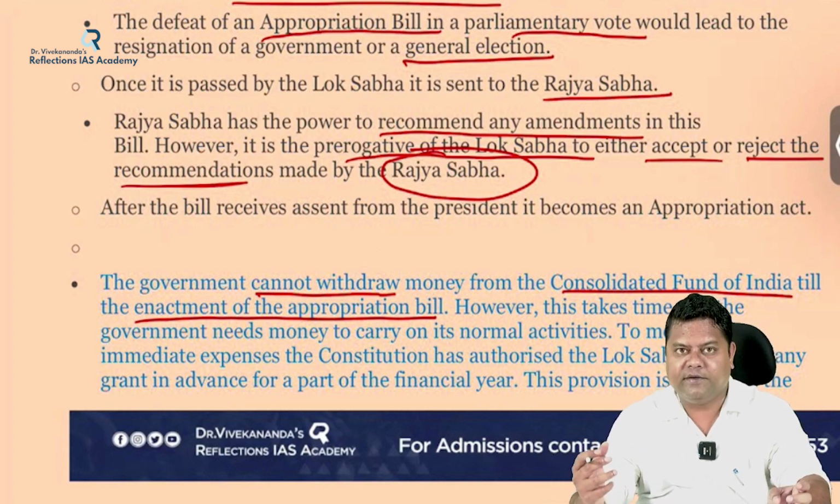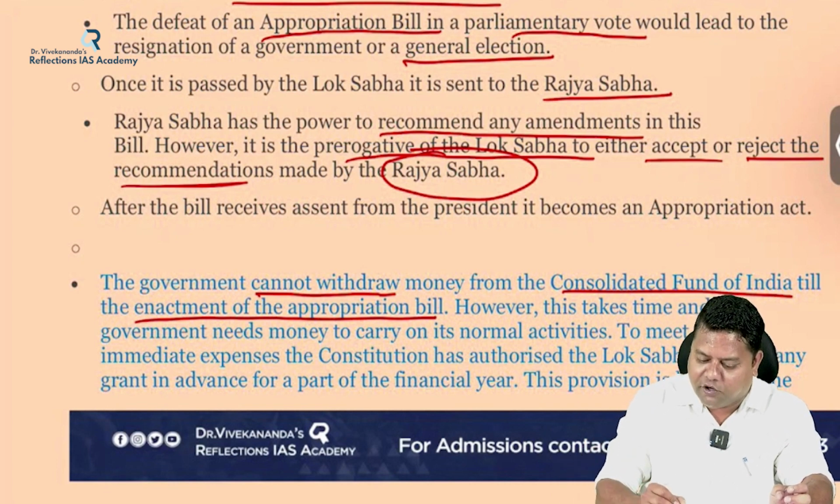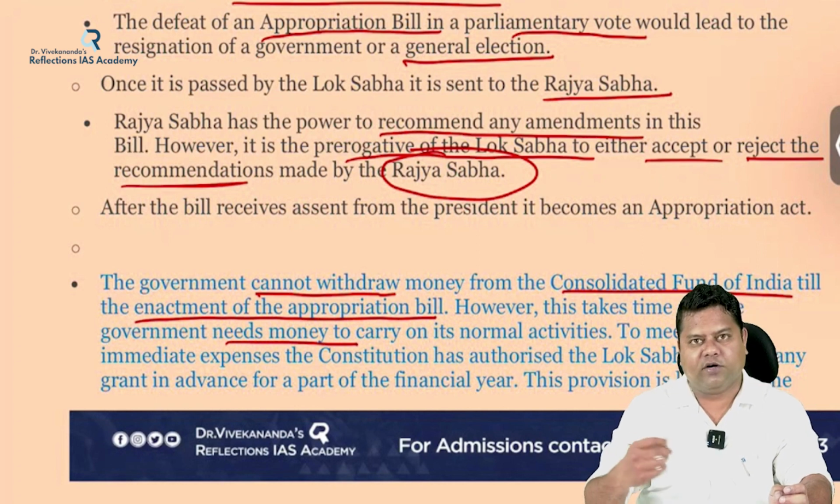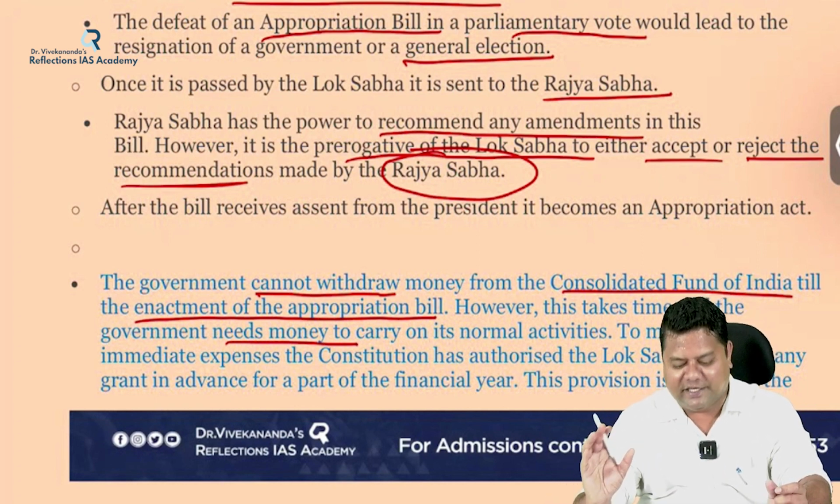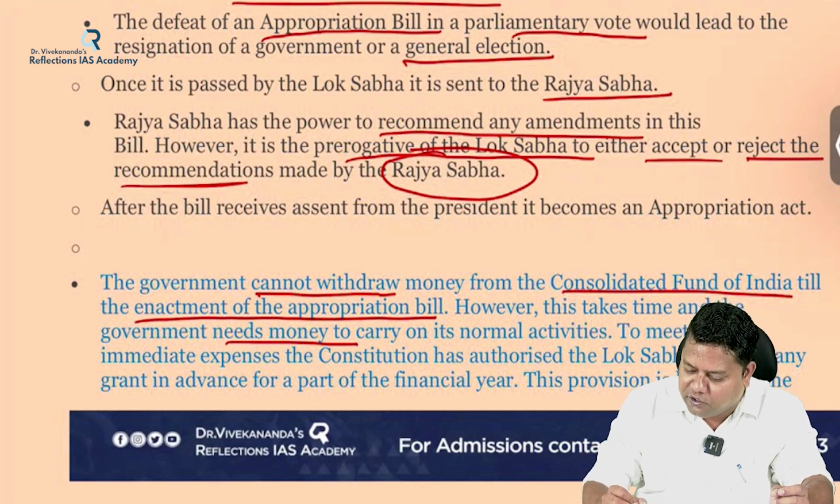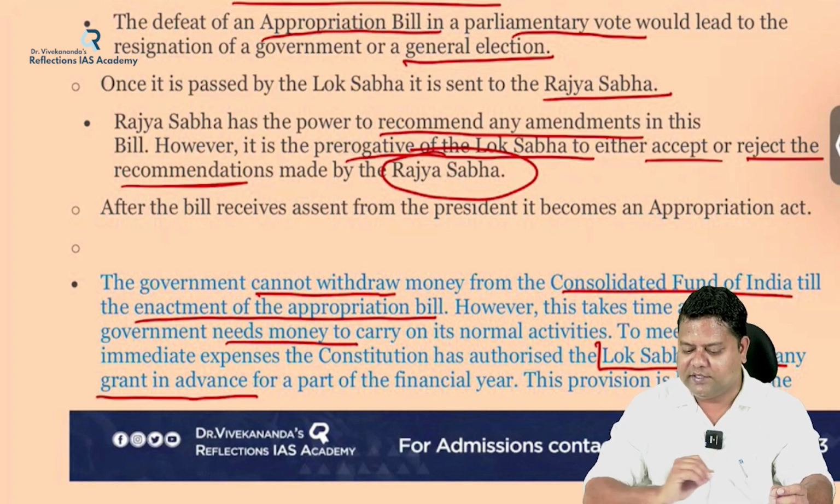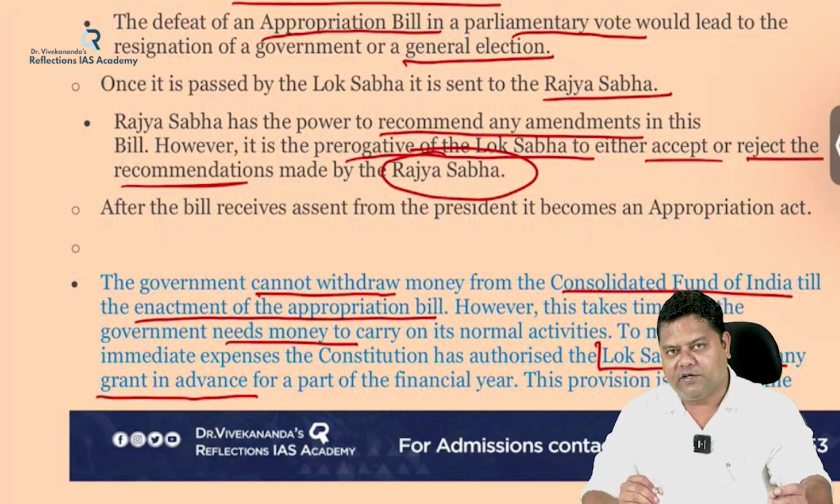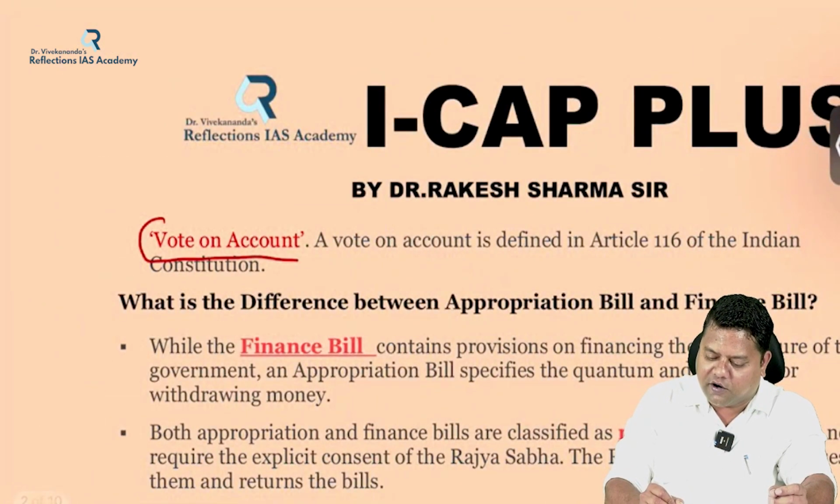So that has also been given by the constitution, that since it takes time and the government needs money to carry on its normal activities, to meet the immediate expenditures, the constitution has authorized which house, the Lok Sabha, to make any grant in advance for a particular part of that financial year. So this provision is known as vote on account.